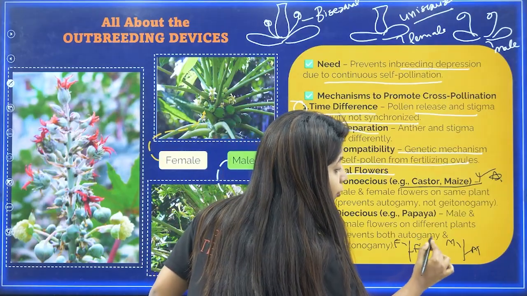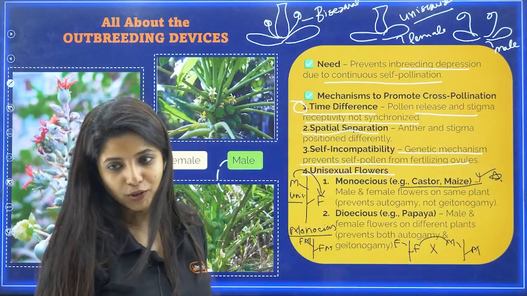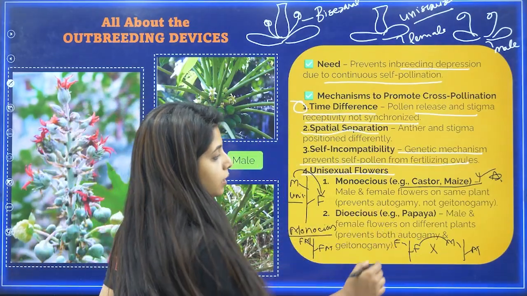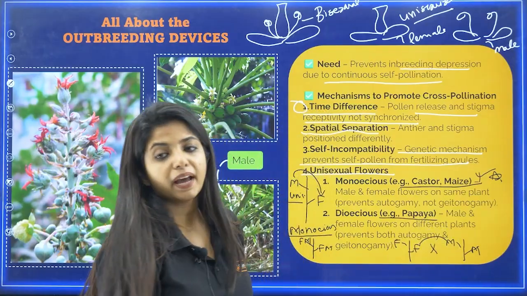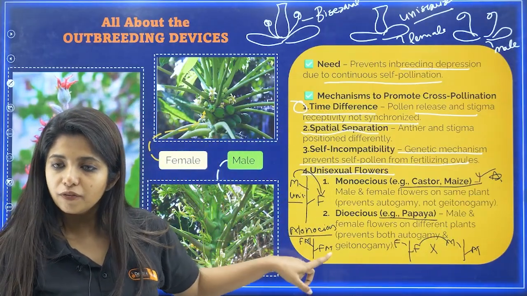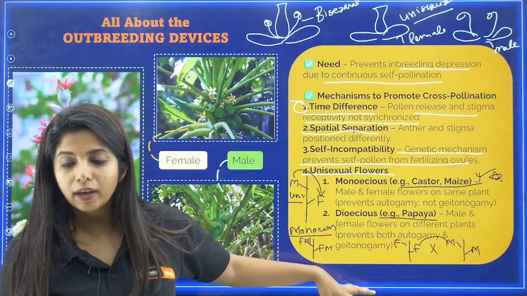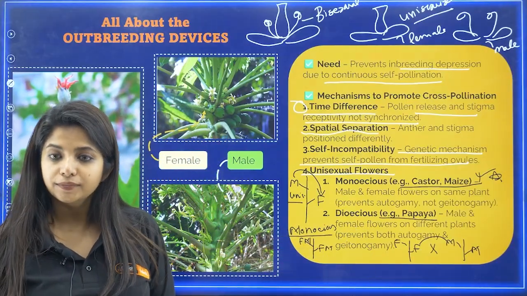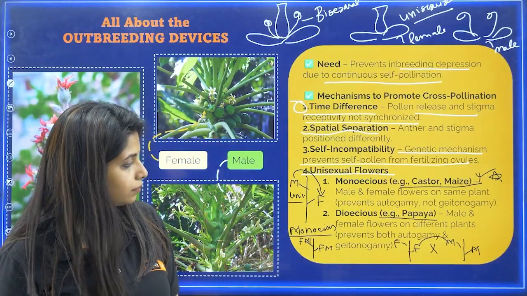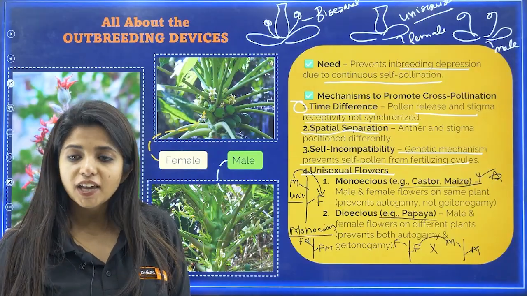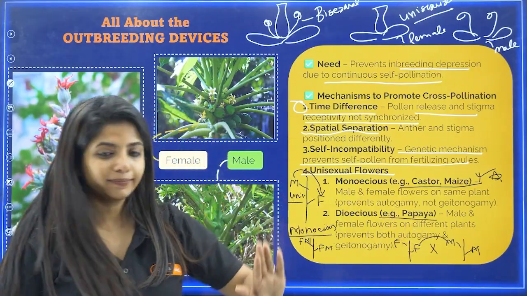And what are you going to promote? You are going to promote xenogamy. So this is the perfect thing. And where do you see it? In the case of papaya. Papaya are dioecious, so male and female flowers are on different plants, and it prevents both autogamy as well as geitonogamy. Okay, got it? That is about the dioecious plants.